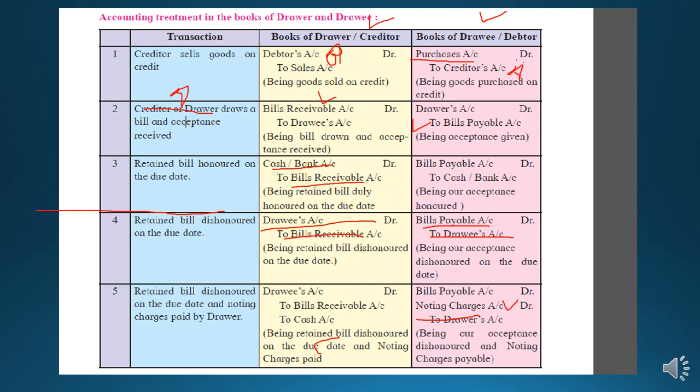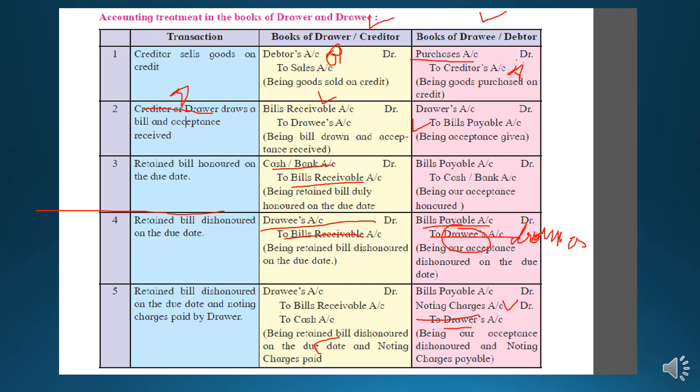Here is a printing mistake: here the drawee will not come, the drawer will come. Some printing mistake is there in your book, so you should write drawer here, and don't make a mistake while writing.